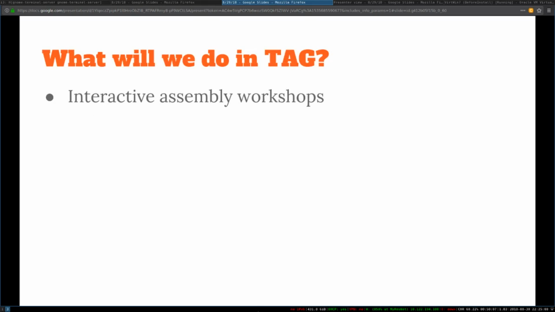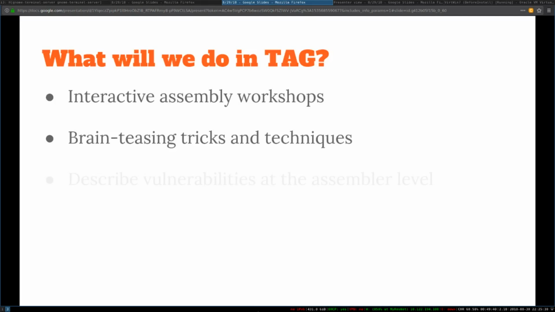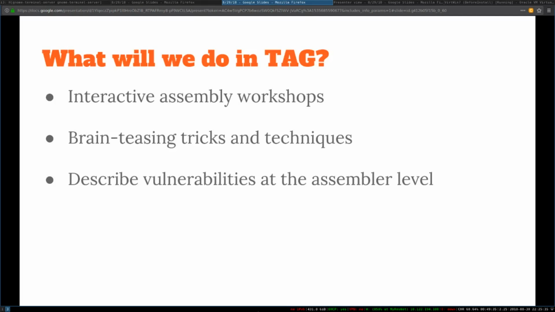In TAG, we will start off with some interactive assembly workshops. What are they? We will do basic tutorials on assembly, and then we will give you fun projects to work on to exercise those. We also have some interesting tricks and techniques that we can do in assembly that aren't really possible in high-level languages. And we can also describe vulnerabilities at the assembler level in more detail than if we were just working with high-level languages.